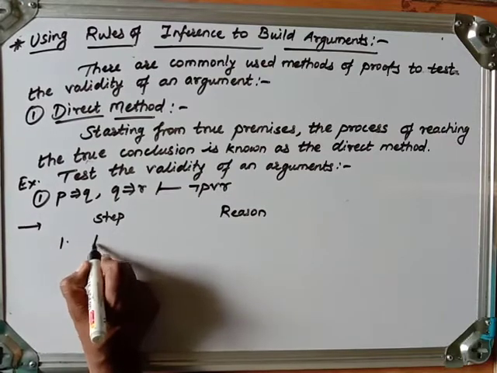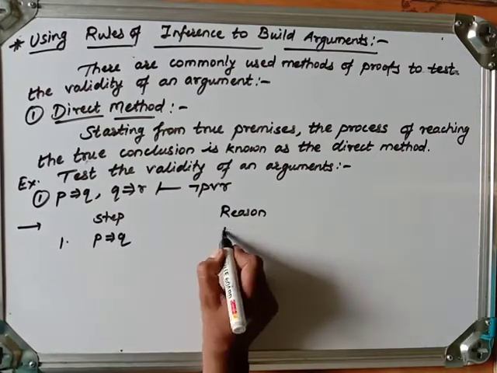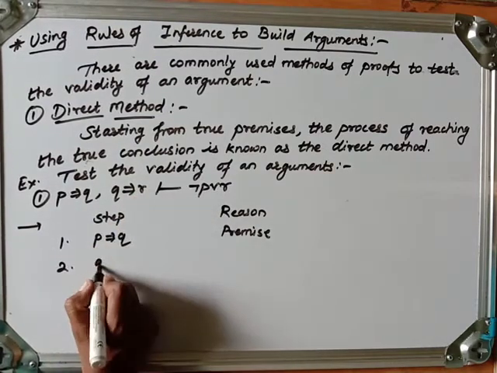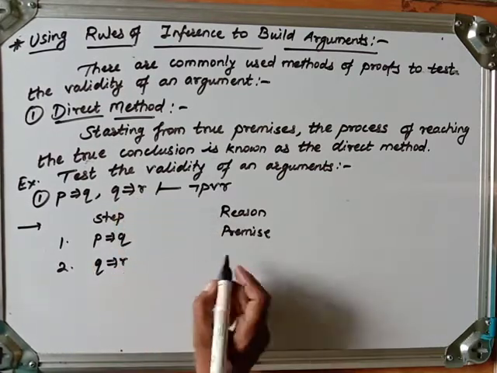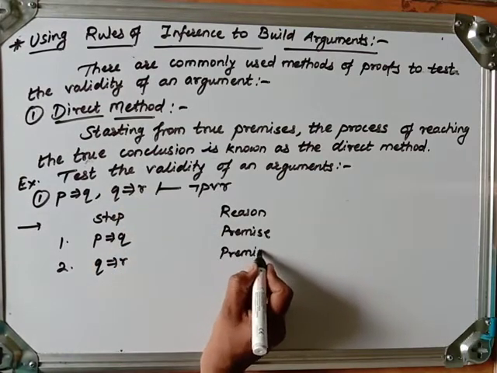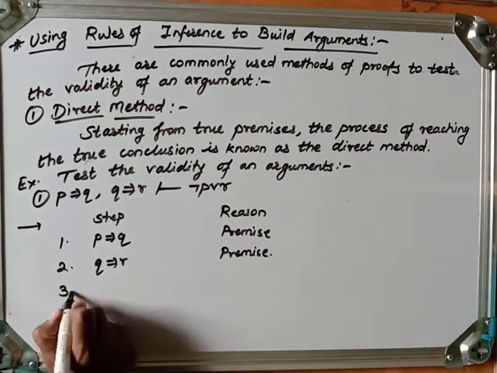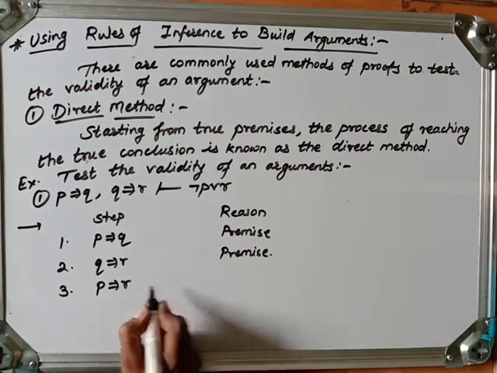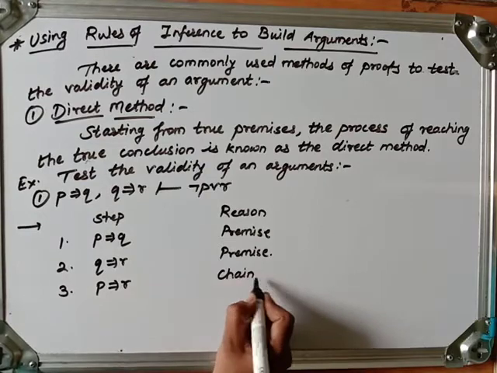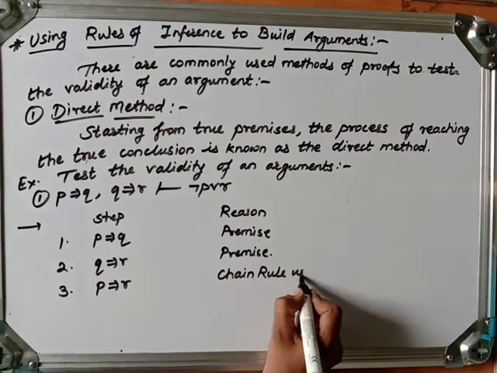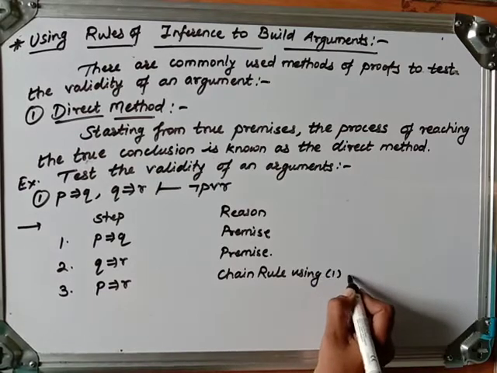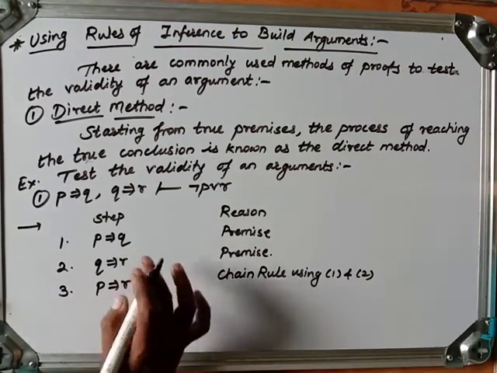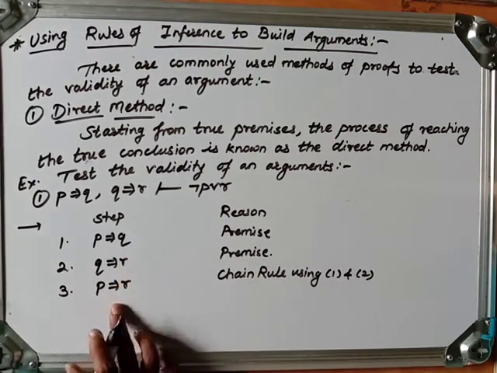So first step, let me write P implies Q. This is a premise. This is given to us. Now second, let me write Q implies R. This is also a premise, also given. Now third, from P implies Q and Q implies R, I can write P implies R. This is chain rule, using 1 and 2. Using chain rule on them, we get this.